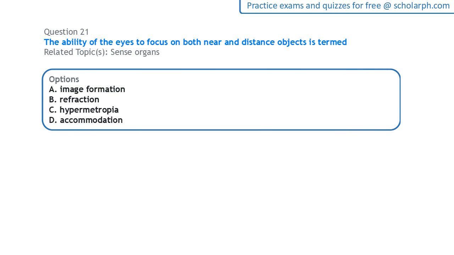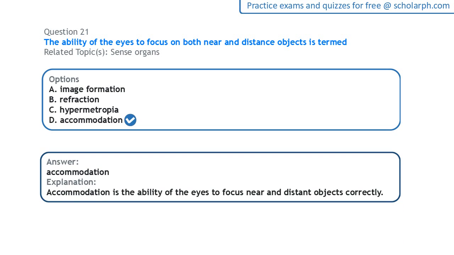The first question says, the ability of the eyes to focus on both near and distant objects is termed. So the ability of the eye to see objects that are close and distant is termed accommodation. It is called accommodation.